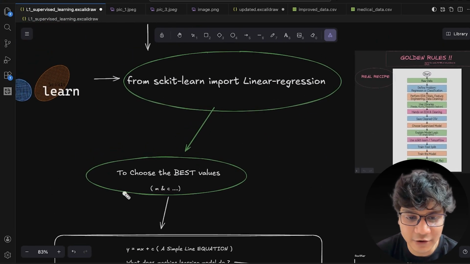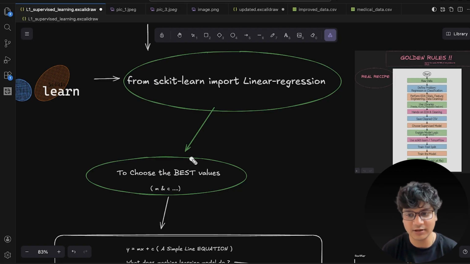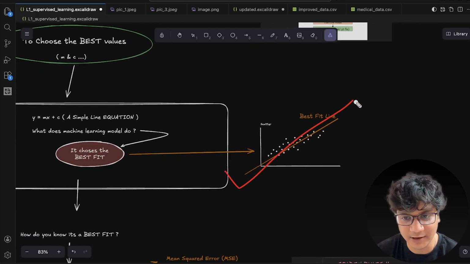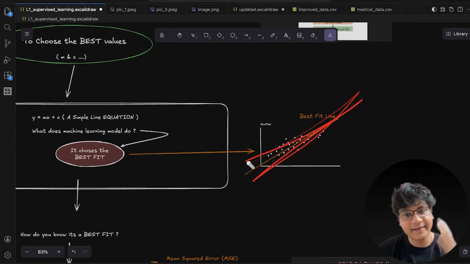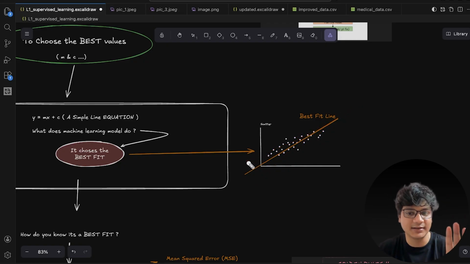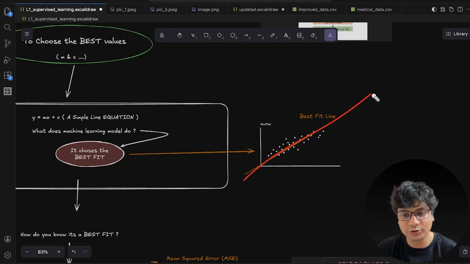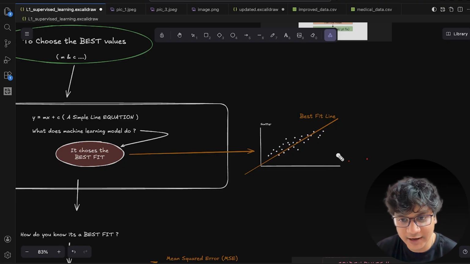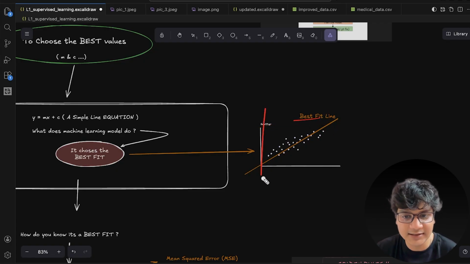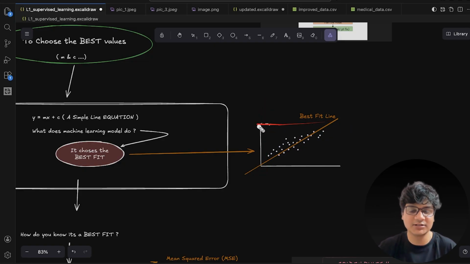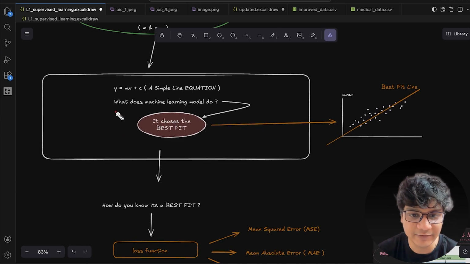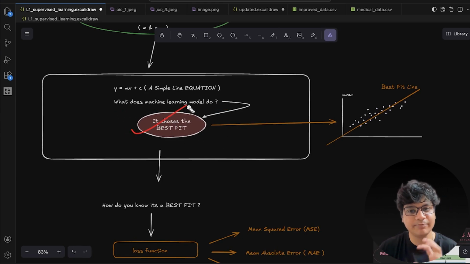So again, moving forward, suppose that I have got the best line. This is, let's say, my best line possible, which is my model. The line itself is my model. Understand this thing. In future, whatever patient data I have, I can just put it here and see what the outcome of this line is. And this axis is basically my glucose. So from the line itself I would be able to predict the next patient's glucose level. Simple, right? What machine learning does is that it chooses the best fit.